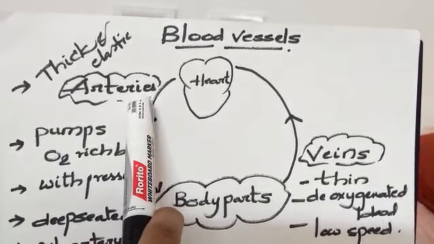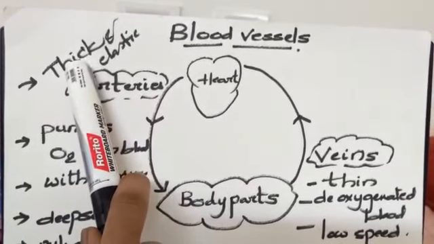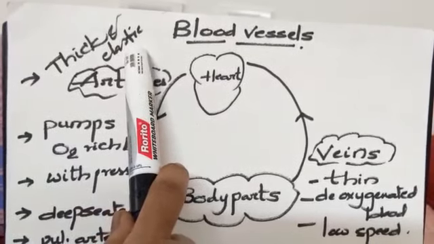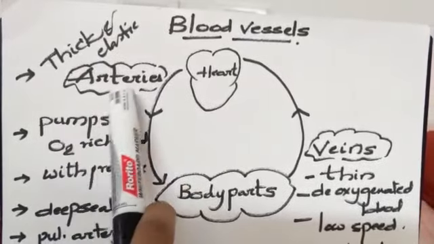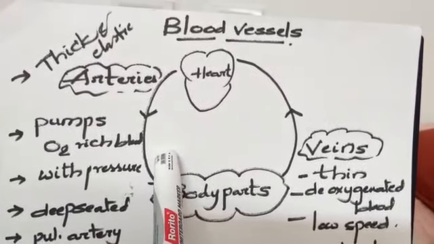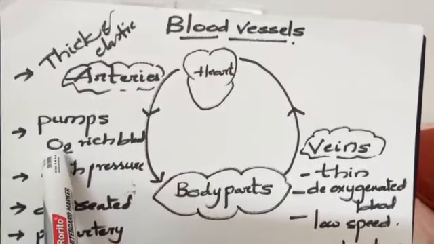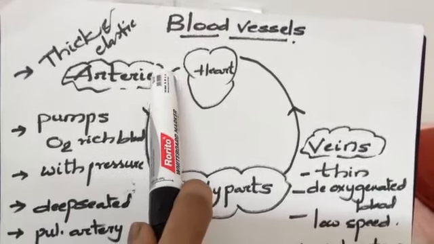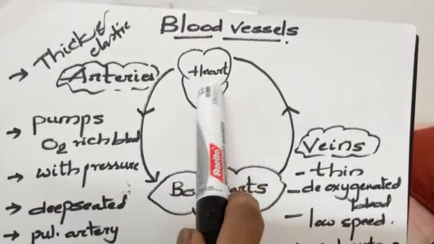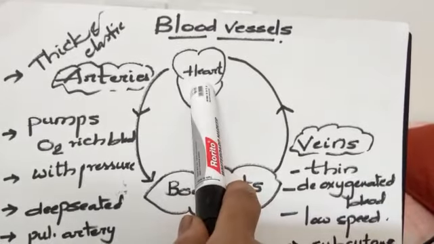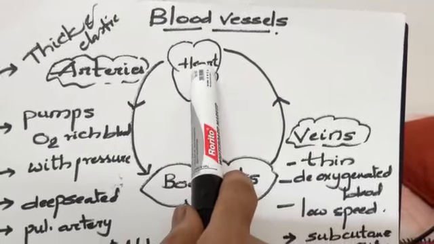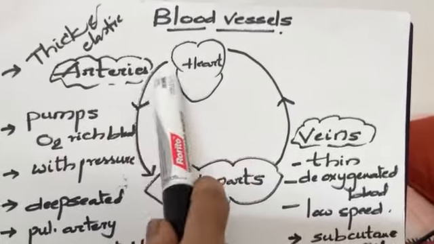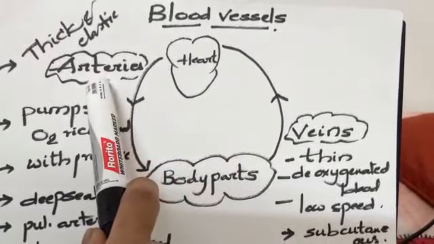These arteries are tubular structures which are thick and elastic in nature. The arteries which pump the blood always carry oxygen-rich blood. The oxygen-rich blood collected from the heart is carried to body parts through arteries.